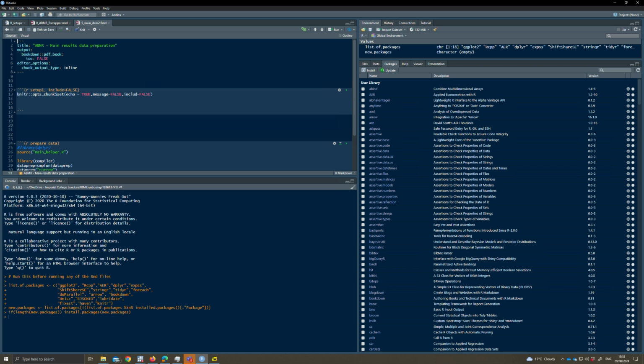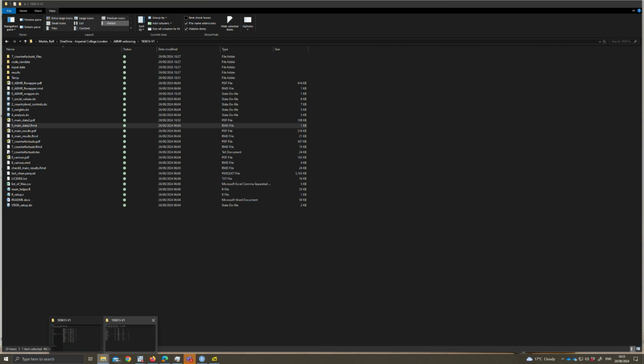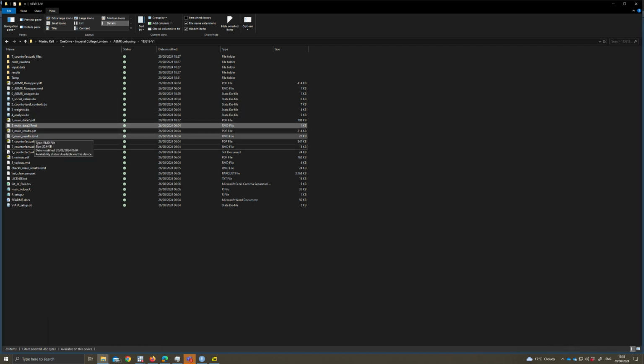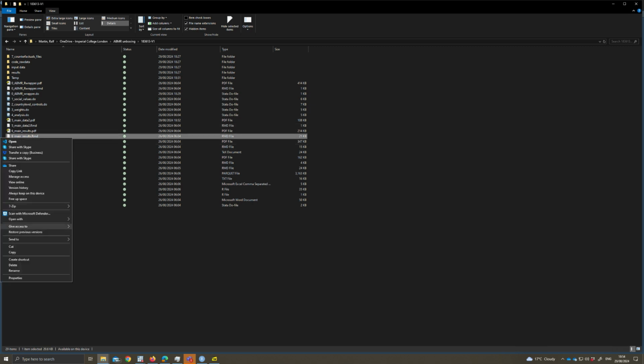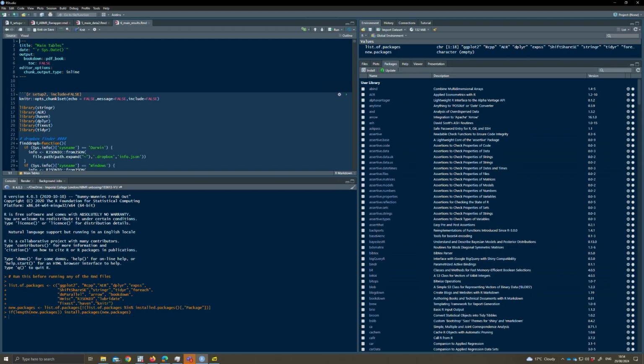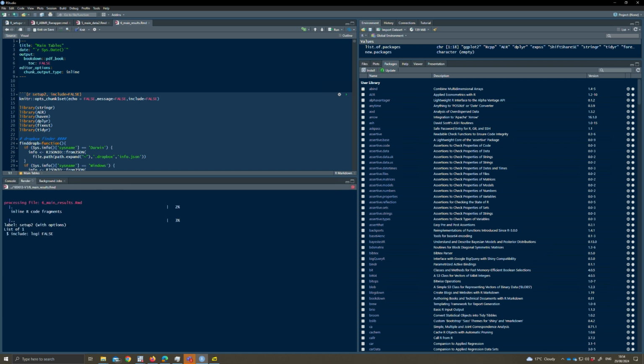Okay, so now we have prepared the data, and now we can run the main regression table, which is in this piece of R Markdown code here. So let's open this with RStudio as well. And then we can simply knit this one. This one will run a bit faster.